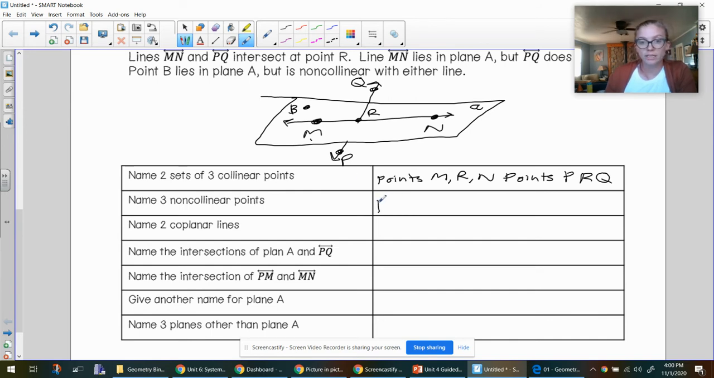The non-collinear points, so points that do not lie on the same line, this means none of the points can lie on the same line. Not 2 on one line and 1 off, none of them can be on the same line. So I'm going to say points B, M, and Q are non-collinear.